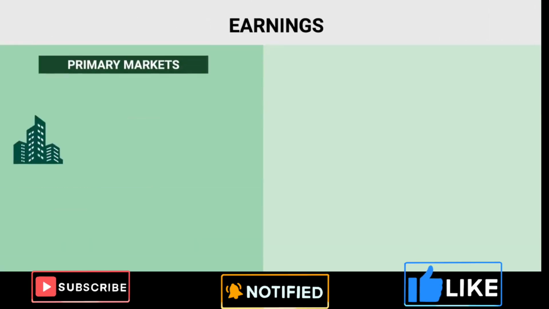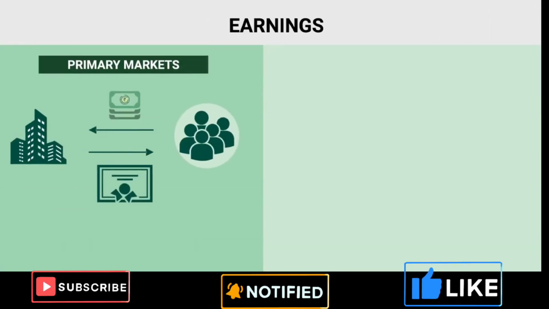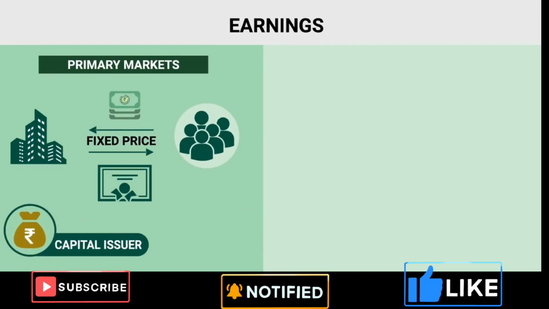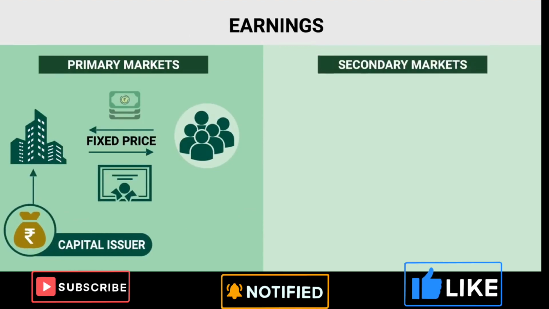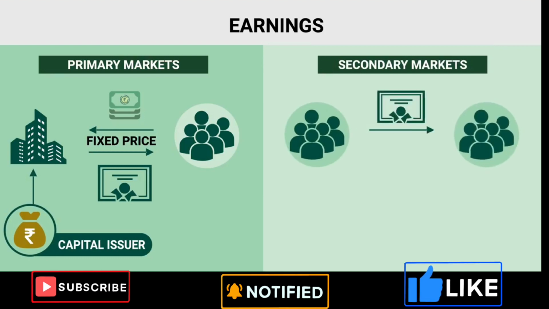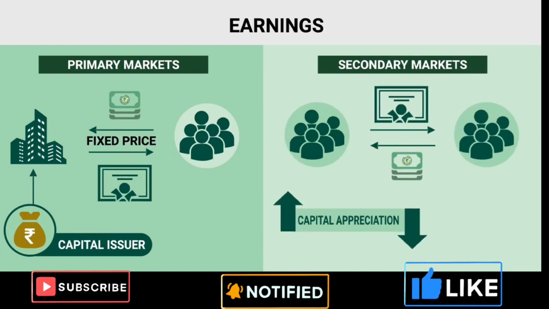In the case of primary markets, the security is sold at a fixed price. The receipts from the sale become part of the capital structure of the issuer. In the case of secondary markets, however, profits or losses occur due to capital appreciation or depreciation of the security. This depends on the demand and supply of this security.